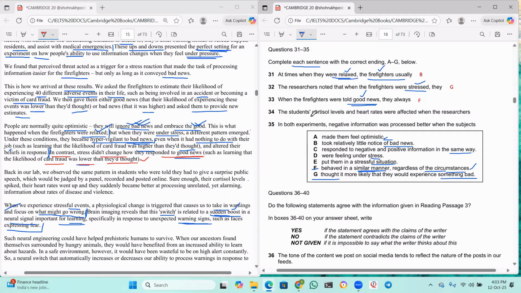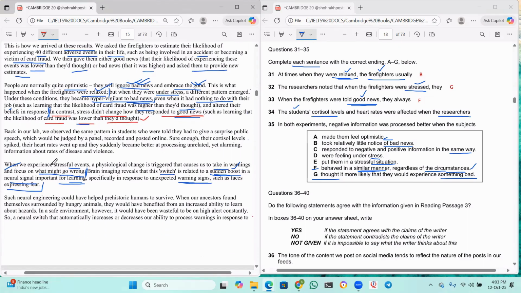Next, the students' cortisol levels and heart rates were affected when the researchers. Now he's talking about students here. Where did we read that? I think we have to read it because in the next paragraph we have about students here, right? Okay, we'll read this one then.